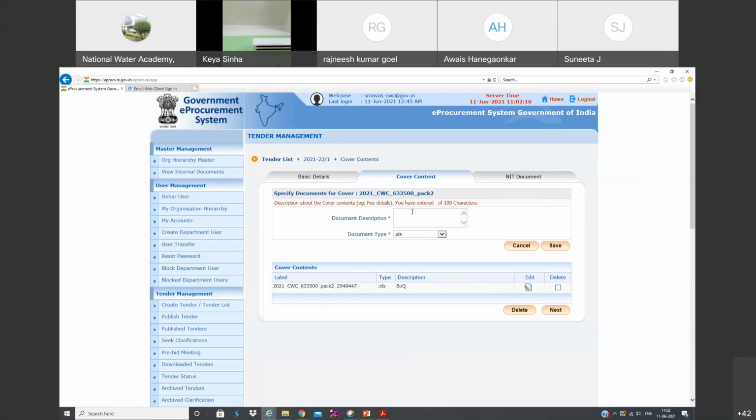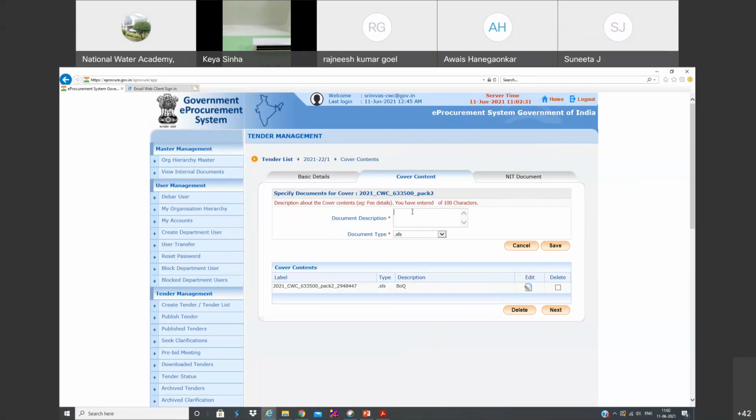Right? So let's say that bidder happens to be the lowest bidder, L1, so you are going to place the order to him. So for 70,000, which brand is he going to provide? He may provide even cheaper brands at a later time. So sometimes you may even ask them to submit along with the BAQ.